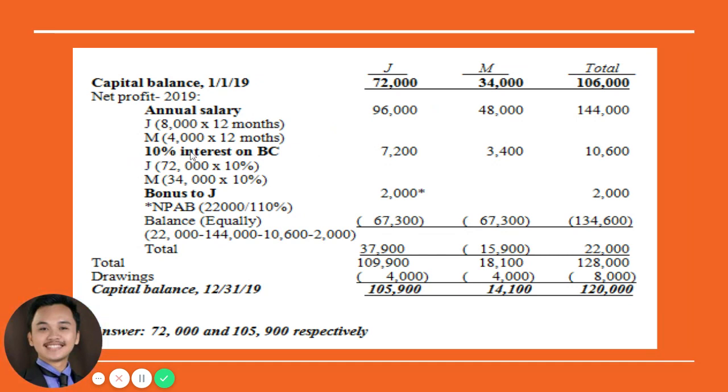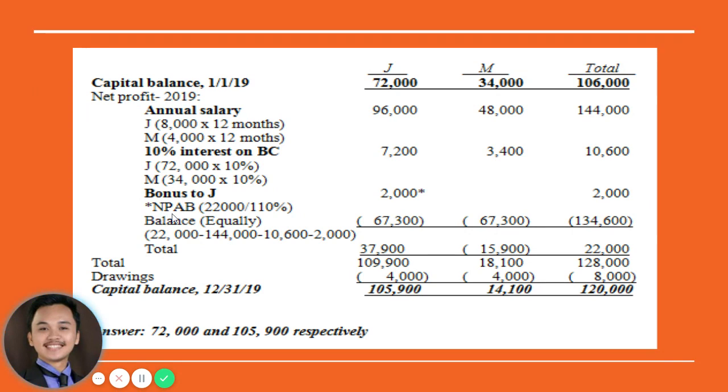And then 10% interest on beginning capital. So beginning capital na on this year. So we have 72,000 for J and 34,000 for M. So that's why we have 72,000 times 10% and 34,000 times 10%. And lastly, since the partnership has already earned a profit, we can now give bonus to J. And again, your bonus is based on net profit after bonus.